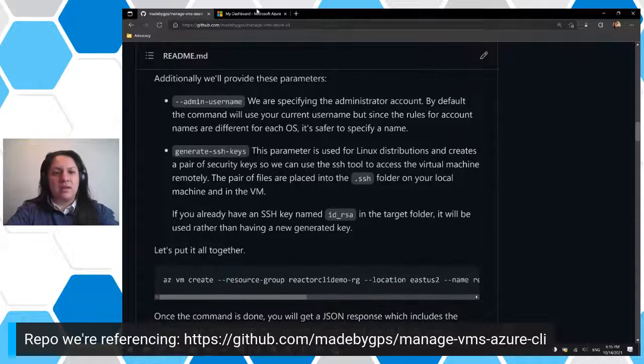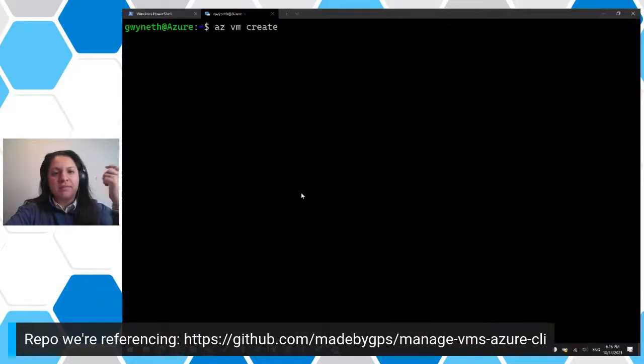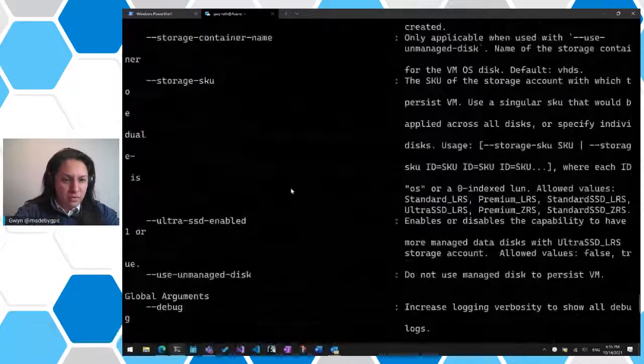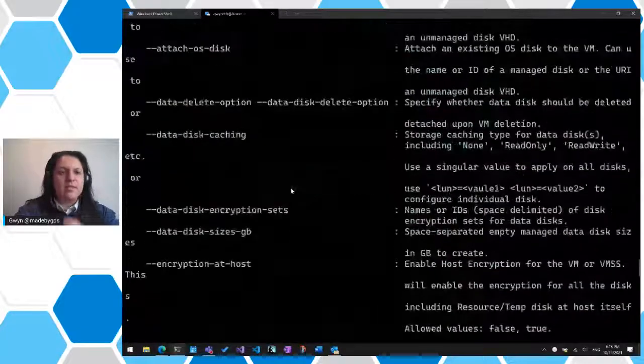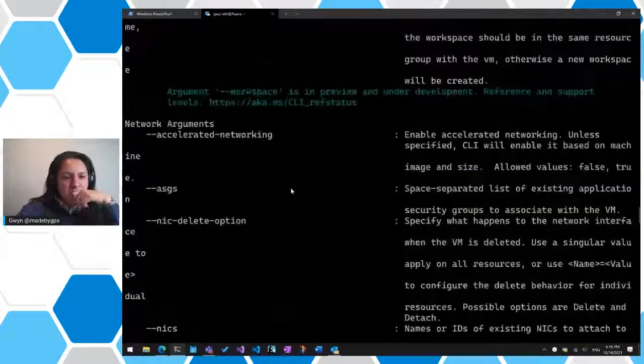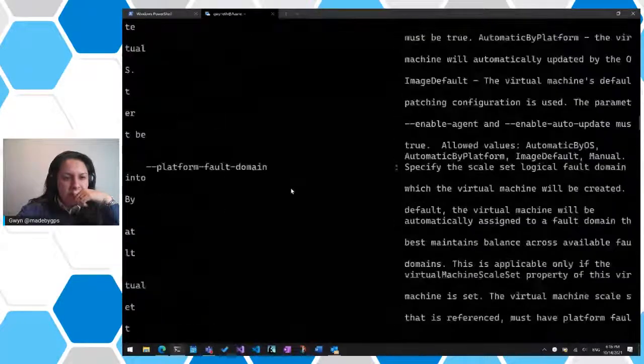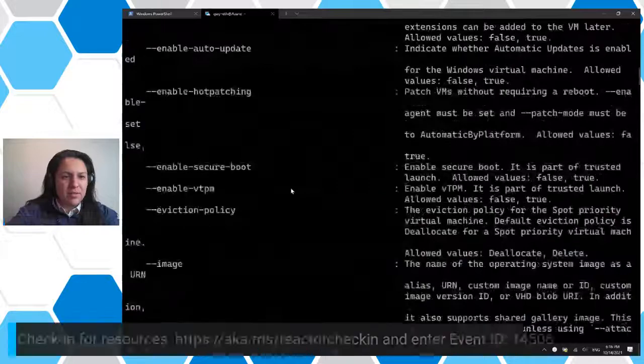So if we put all this together, we'll end up having something like az vm create. Oh, here's a cool thing. So instead of doing --resource-group, I can actually do -g. And let me actually show you why this is. I'm going to bring up the help documentation for the create. And if we look up here, it tells us that, where does it appear? Just a little more. I know it's one of the top ones.